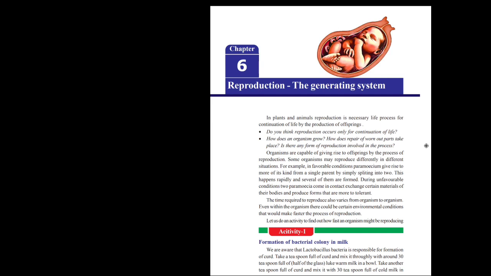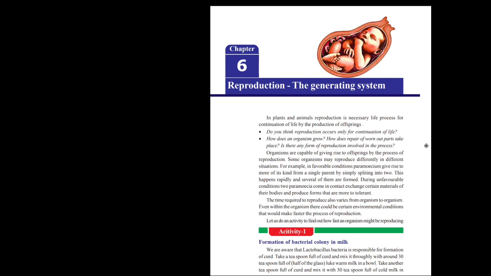In the plants, the reproduction is different. In the animals also, reproduction is different. For example, in the case of microorganisms like amoeba, paramecium, euglena, they reproduce by asexual methods and sexual methods.